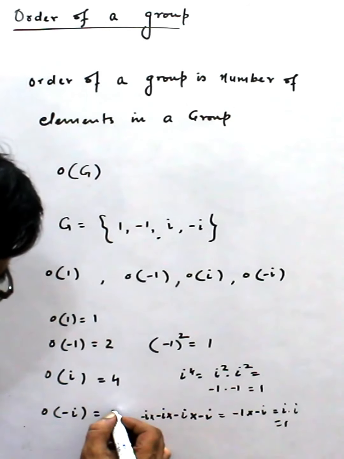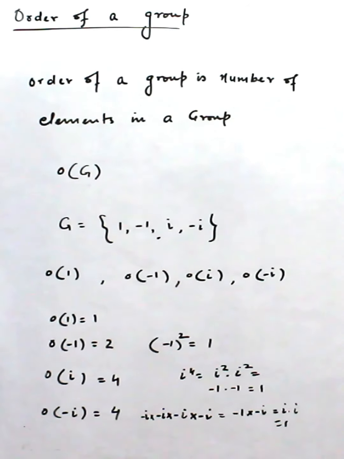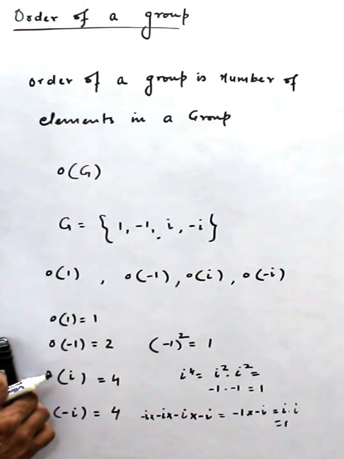That means the order of -i is also 4. So this is the way we can find the order of an element.